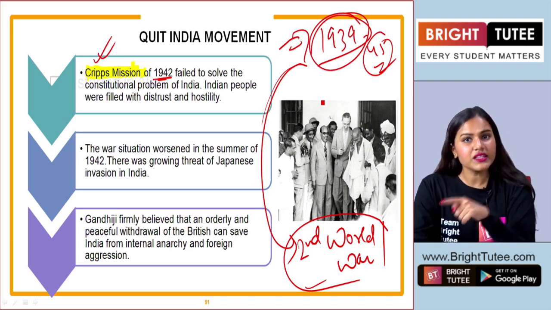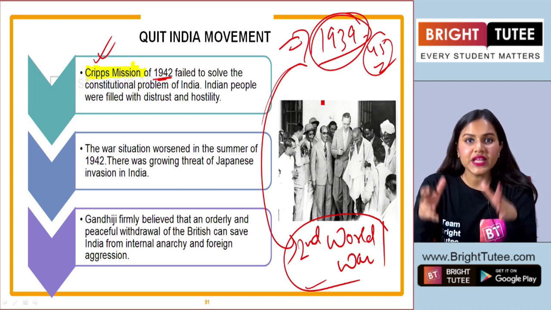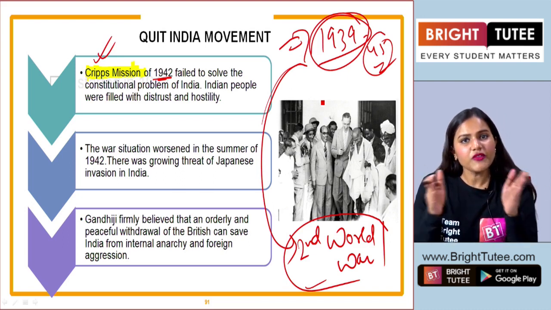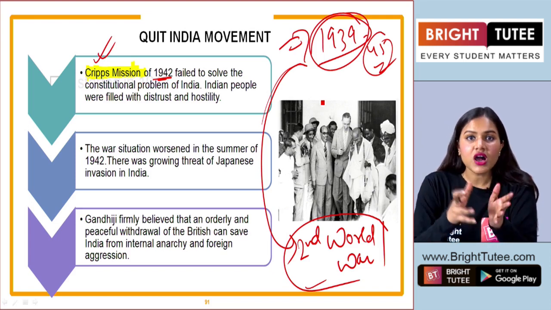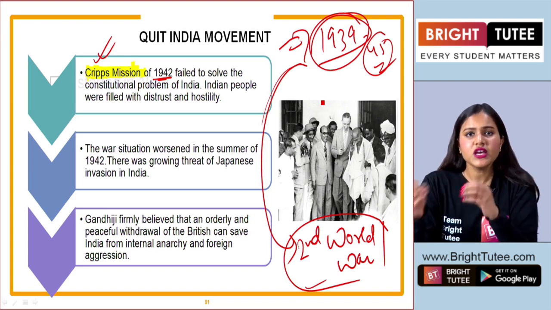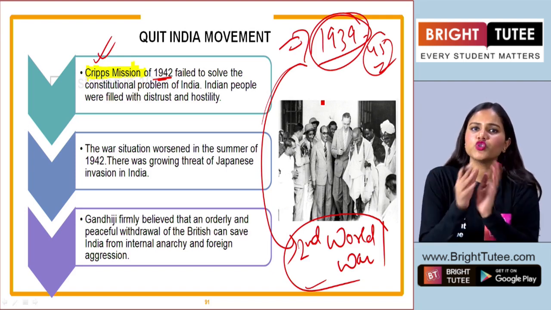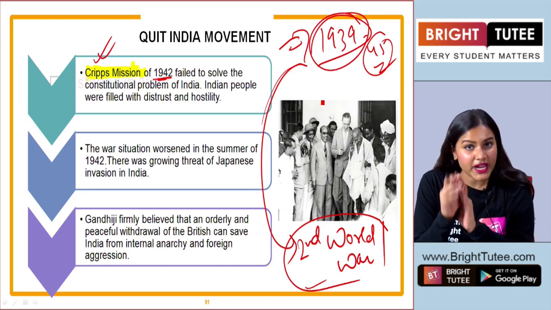But on the other hand, the Indians were demanding complete independence. They had made this demand that unless you agree on this complete independence that you are going to give us, only then we are going to join the war with you. We are going to cooperate with you in the war. Right students?